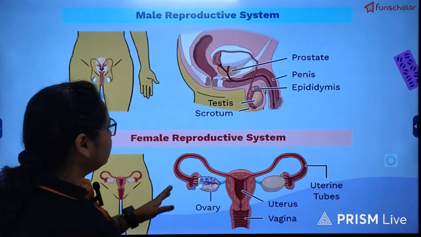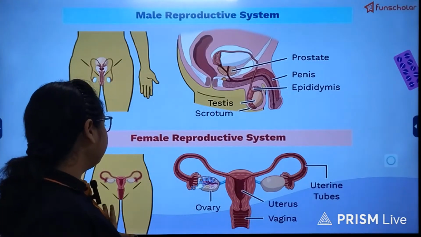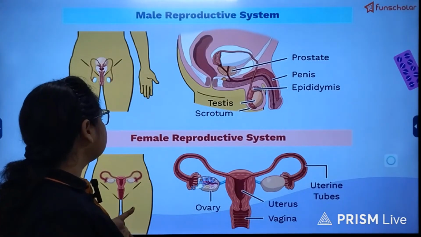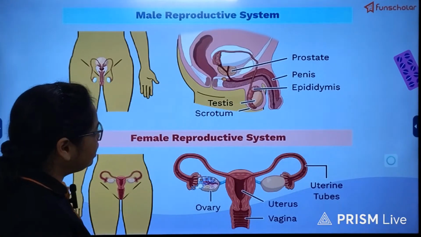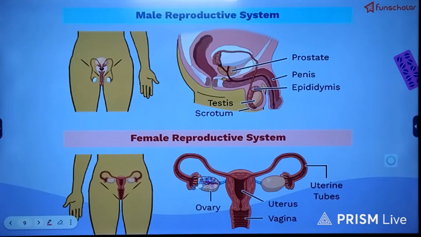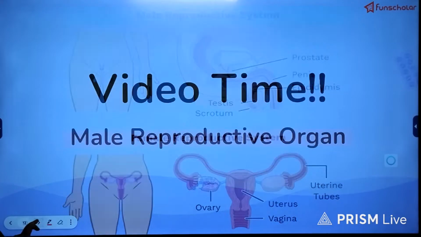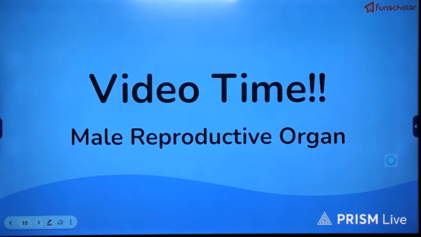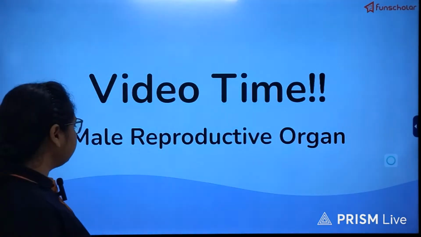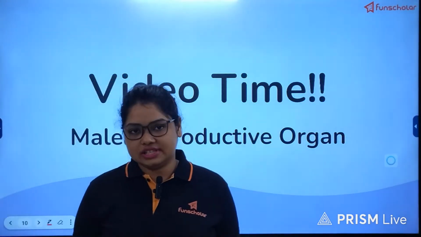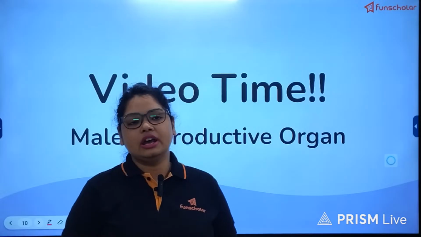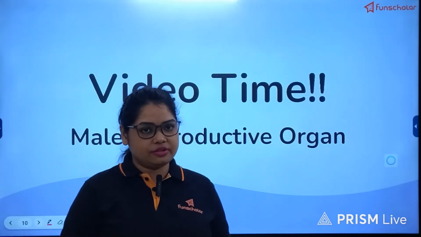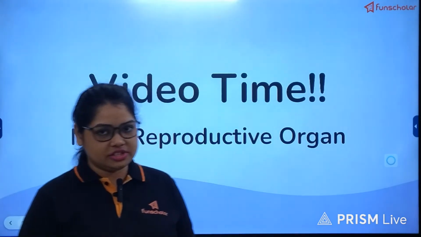So the main parts or figures of the male and female reproductive systems are given over here. You can refer to what structures are present. We'll discuss both of them one by one now. First we'll discuss the male reproductive system. What are the parts of the male reproductive system and what are their functions, that we'll know now. So first let's watch this video.